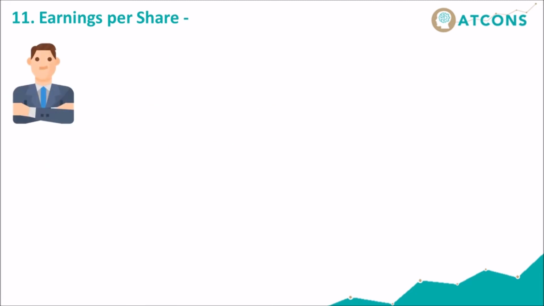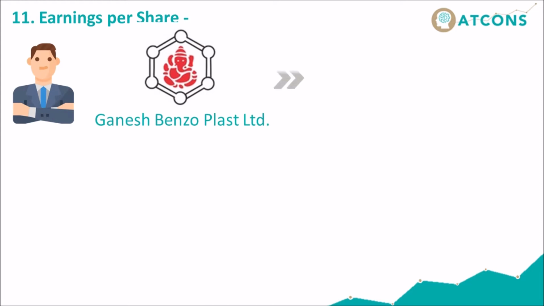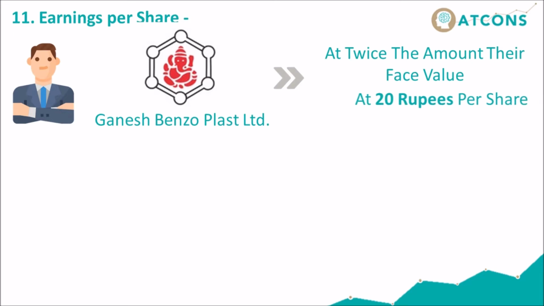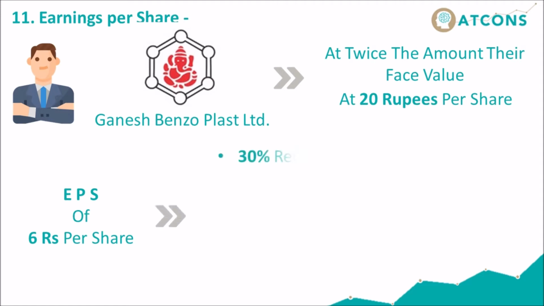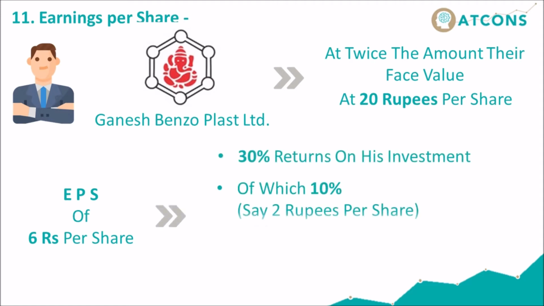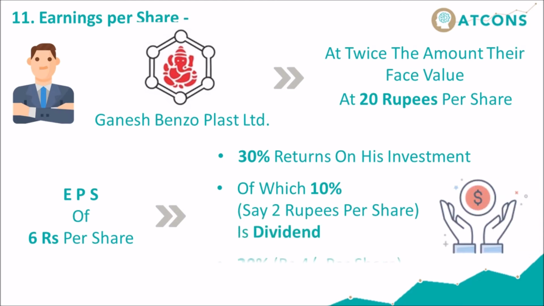Suppose an investor had bought shares in Ganesh Benzoplast Limited at twice their face value, say at 20 rupees per share. Then an EPS of 6 rupees per share would mean a 30% return on his investment, of which 10%, say 2 rupees per share, is dividend and 20%, 4 rupees per share, is the plowback.